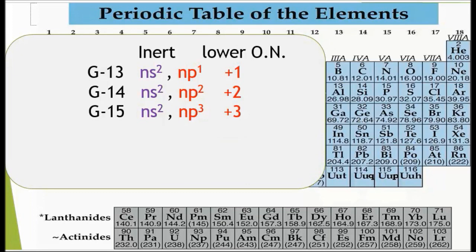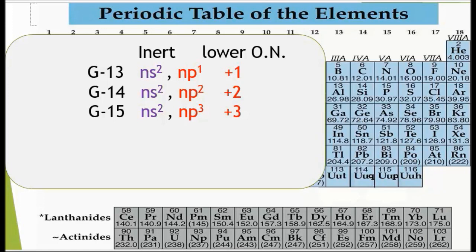Lower or heavier members of group 13, 14 and 15 lose their np, that is valence p electrons, but are unable to lose the pair of electrons from the ns. This pair of electrons of ns remains inert and does not participate in the reaction or is reluctant in bond formation.